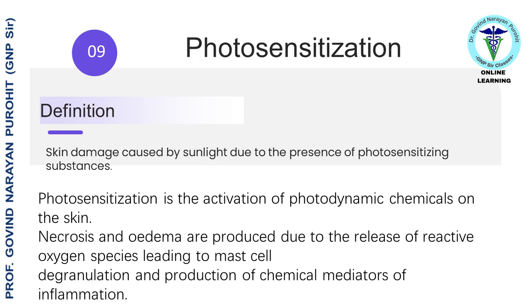Photosensitization is the skin damage caused by sunlight due to the presence of photosensitizing substances in the blood or tissues. In other words, photosensitization is the activation of photodynamic chemicals on the skin. Necrosis and edema are produced due to the release of reactive oxygen species, leading to mast cell degranulation and production of chemical mediators of inflammation.